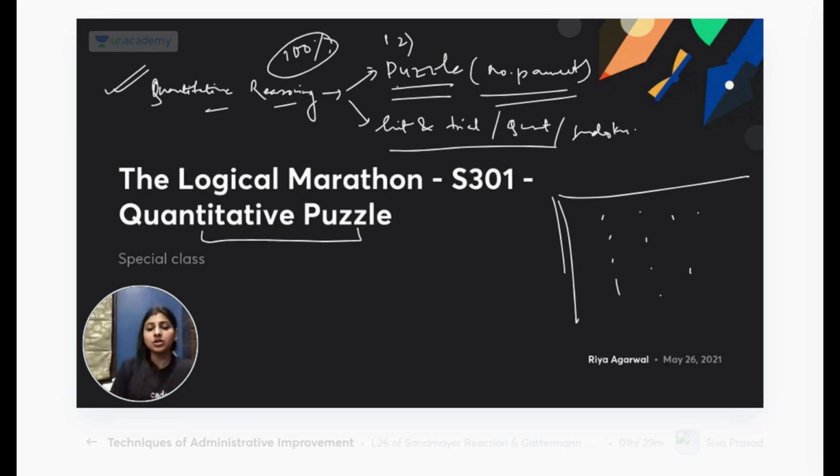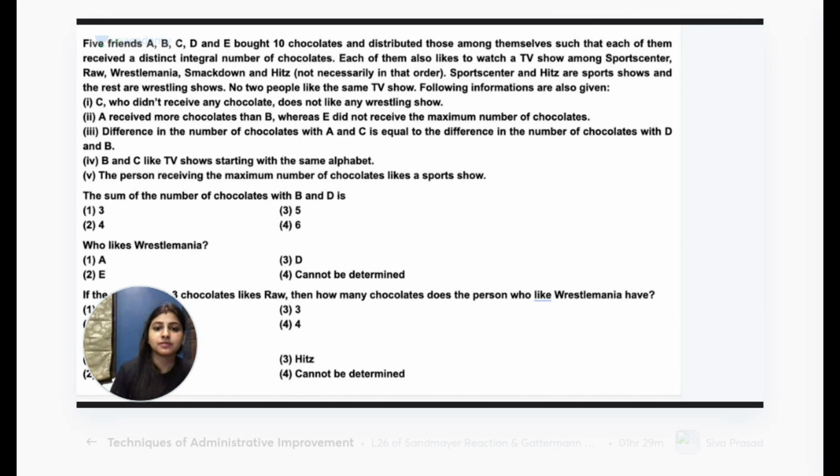Okay, first question is on the board. Okay, I've started with a very very basic one. So you see here, it's kind of a matching puzzle only. There are 5 friends and you have to tell which TV shows they like. Okay, what is the number part here? You have to also distribute 10 chocolates between them. Only that is the number part. So we are entering into number based puzzles very slowly. Okay, this is the first question.